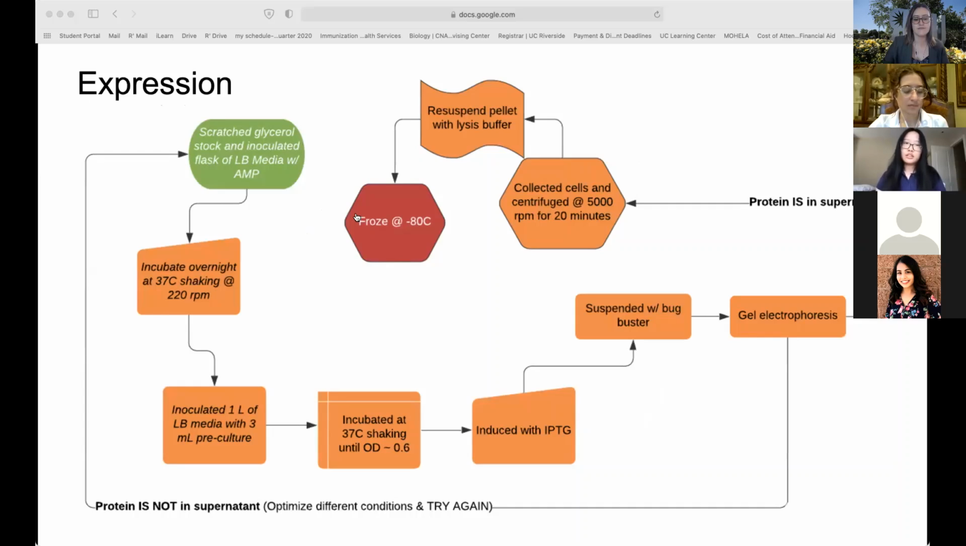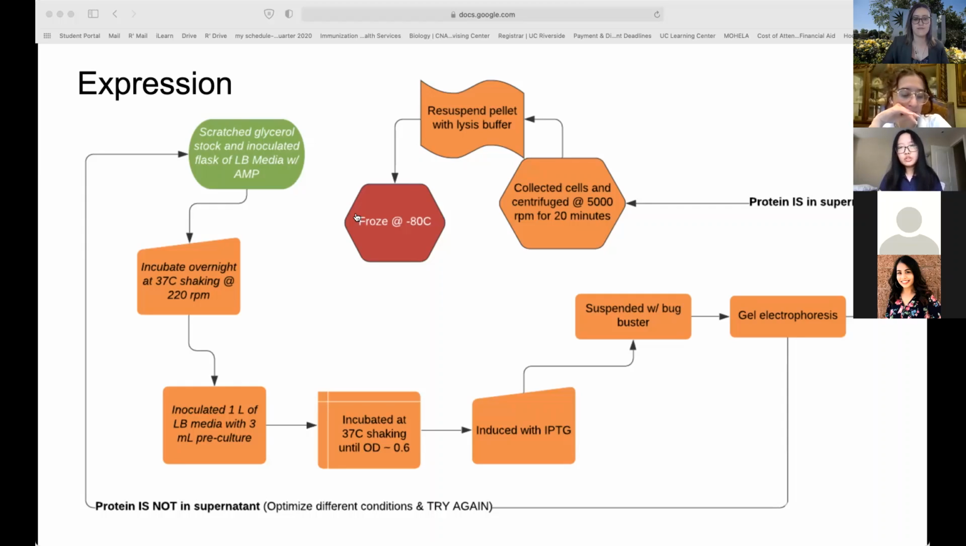To express the bacteria, the condition that works for the wild type FA2 was used. So the glycerol stock was scratched and used to inoculate a flask of LB media that contains ampicillin. Then it was incubated overnight at the optimal temperature. This pre-culture was then used to inoculate 1 liter of LB media. It was shaken until the optical density was 0.6 and then induced with IPTG.